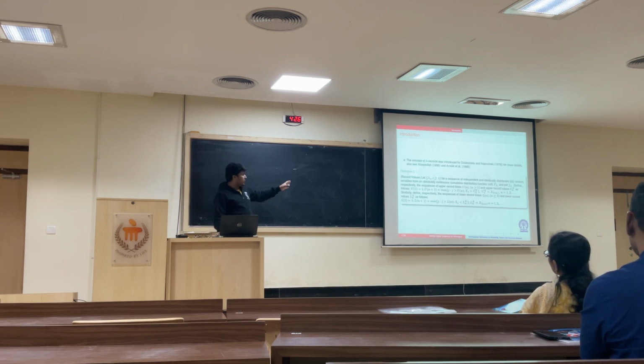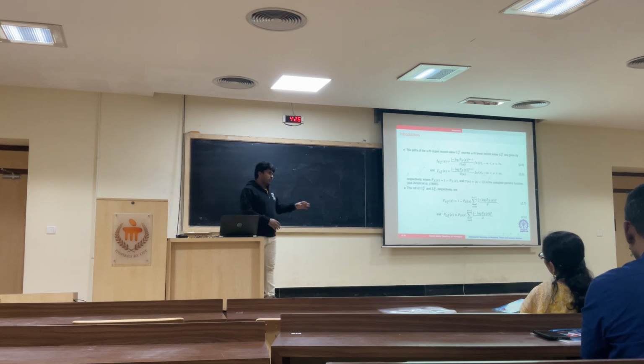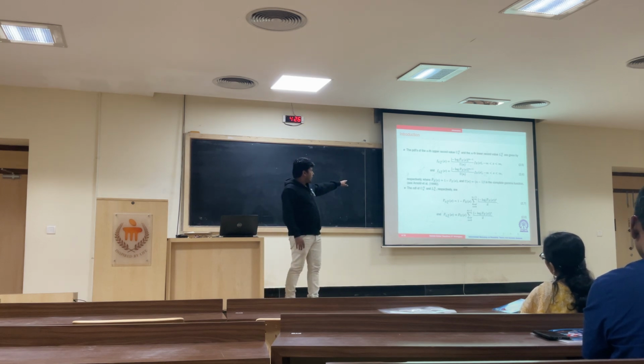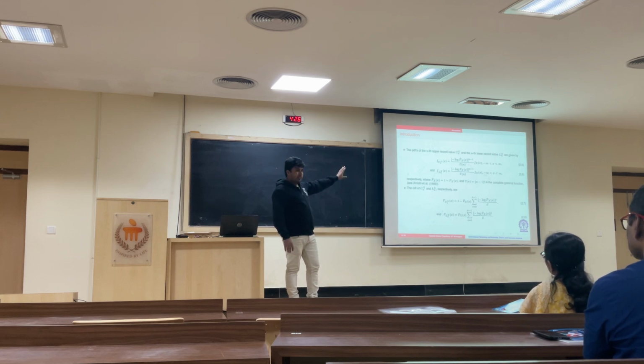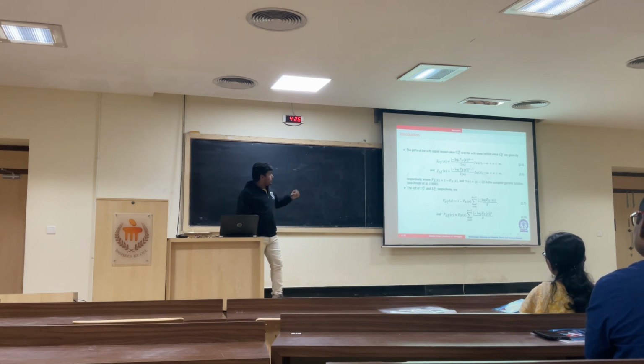So what will we be using? I will be using just this expression. In the paper by Arnold and Ahsanullah, they have given the expression for the PDF of the nth upper record value and the nth lower record value. The PDF and CDF of upper and lower record values are given there in the paper. So we will be using this in our characterization.